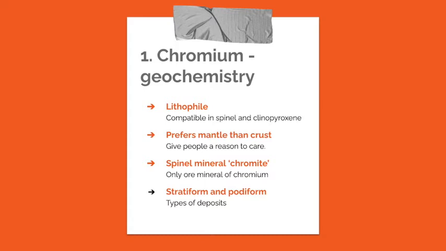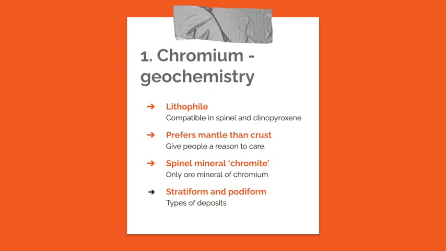Within the crust, ultramafic layers of large mafic-ultramafic igneous bodies typically have the highest concentrations of chromium. The spinel mineral chromite is the only ore mineral of chromium. It contains up to 55% chromium oxide and is an accessory or minor mineral in most ultramafic rocks. For a deposit to be classified as economical, it should contain 30% or more chromium. The economics of the chromite ore will be discussed in a separate episode which will be uploaded shortly.